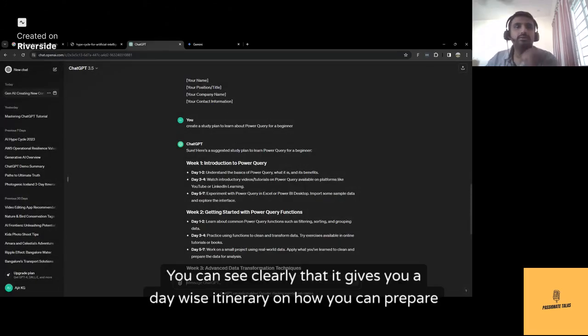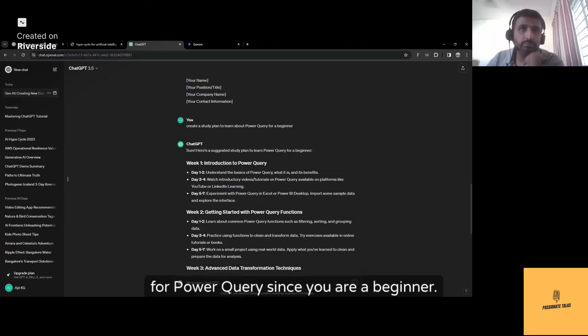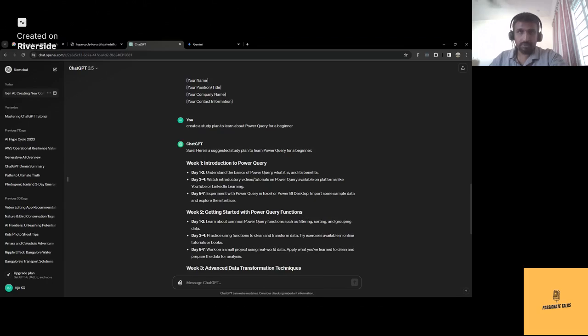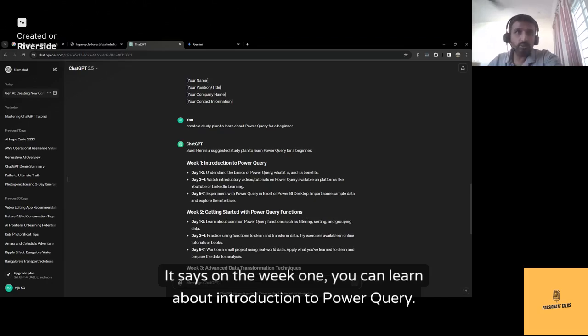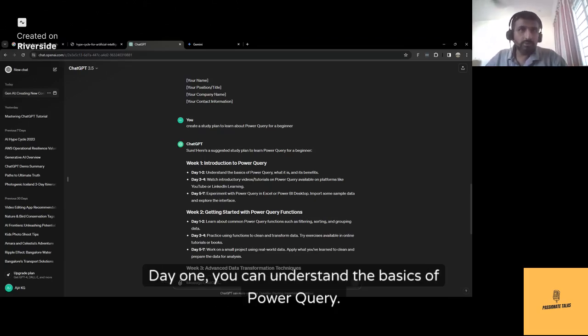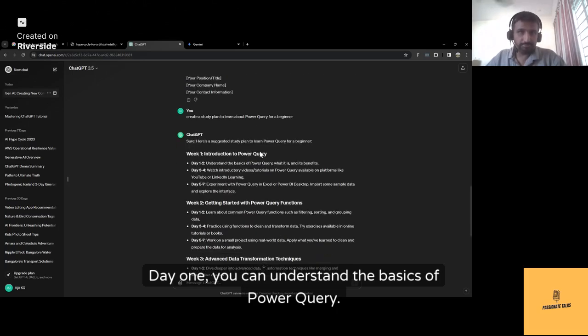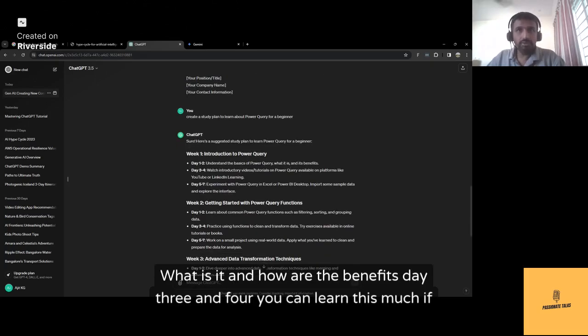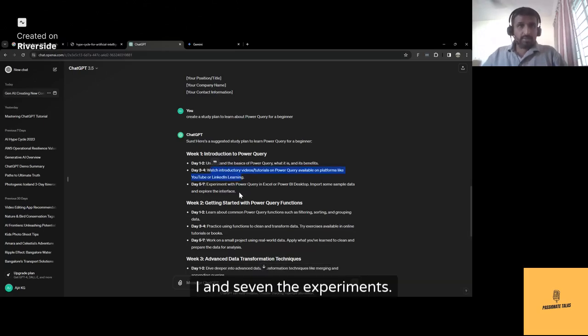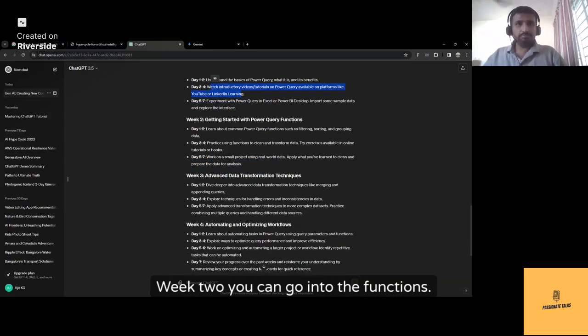Okay, you can see clearly that it gives you a day-wise itinerary on how you can prepare for Power Query since you are a beginner, right? It says on week one, you can learn about introduction to Power Query. Day one, you can understand the basics of Power Query, what is it, and what are the benefits. Day three and four, you can learn this much. Day five and seven, the experiments.